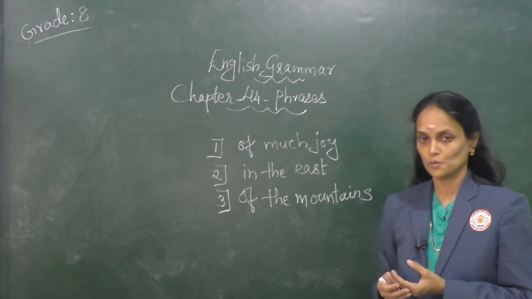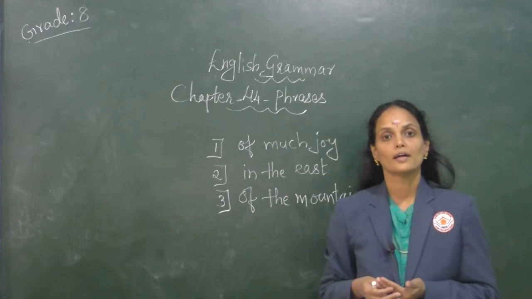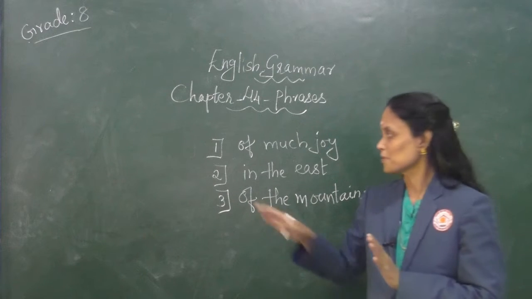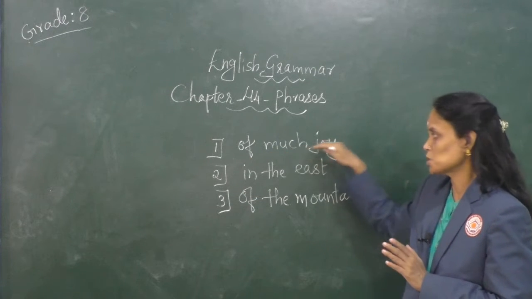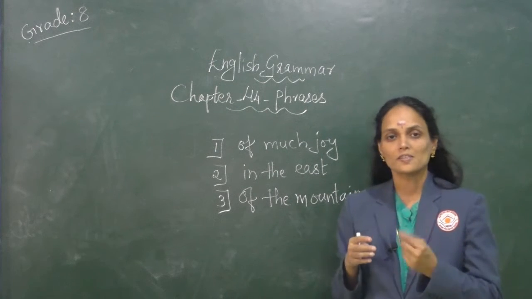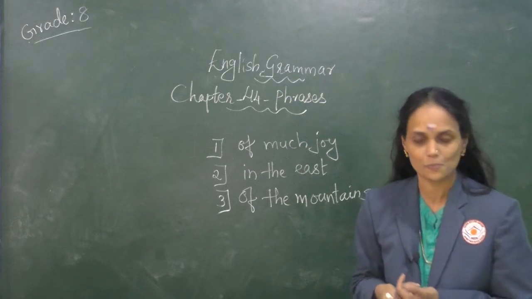Am I right? So, a group of related words. Let me use the word related, because these words, of much joy, are related to each other to give us some meaning, some sense.